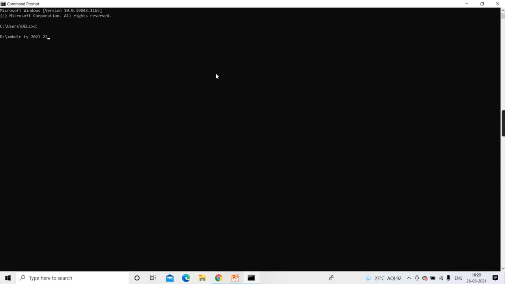I hope you're understanding, guys. Clear? So if you want to go to some other drive, it's up to you, or you want to remain in the same drive like the C drive only. It's up to you where you want to create the folder. Good practice is to save it in some proper folder that is called your workspace. So mkdir, I'll give the name ty 2021-22. Enter. Now the directory is created. I'll go into that directory, ty 2021-22.